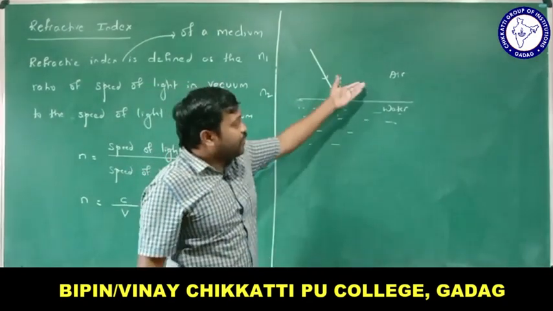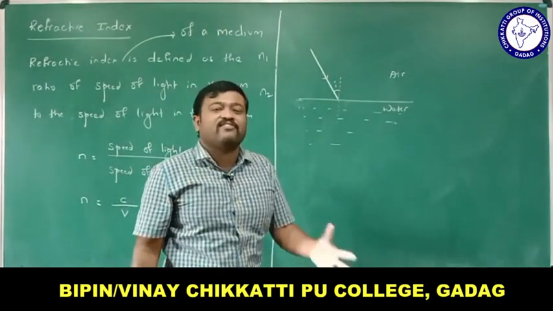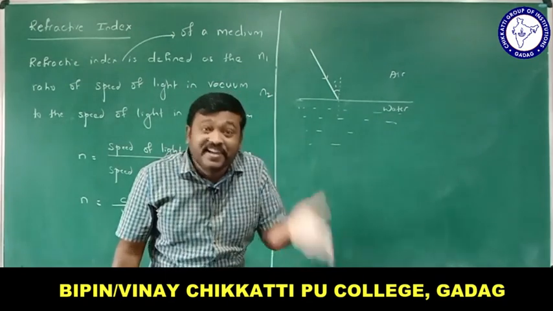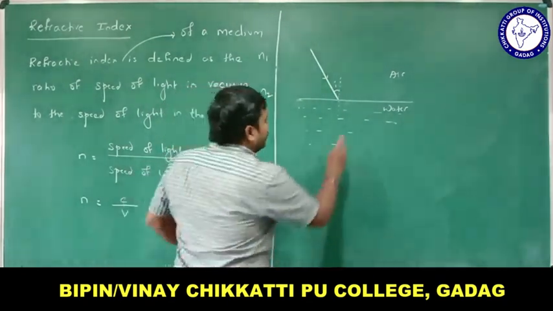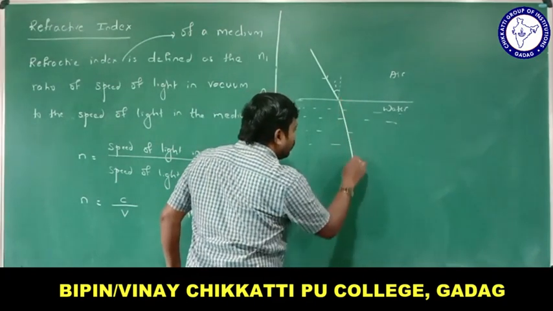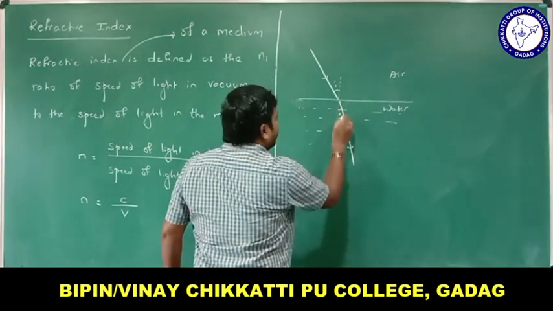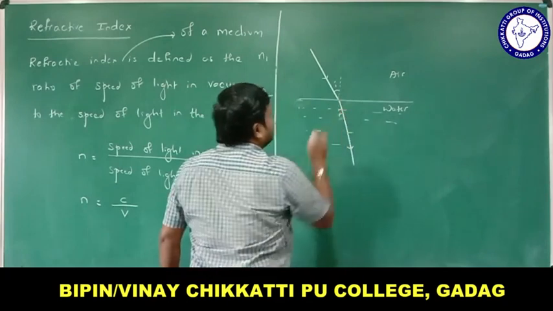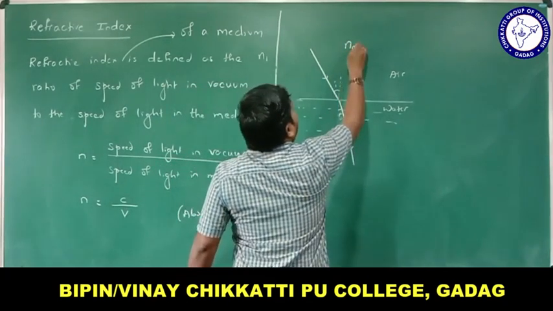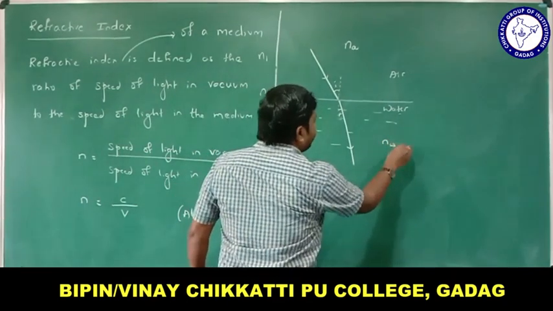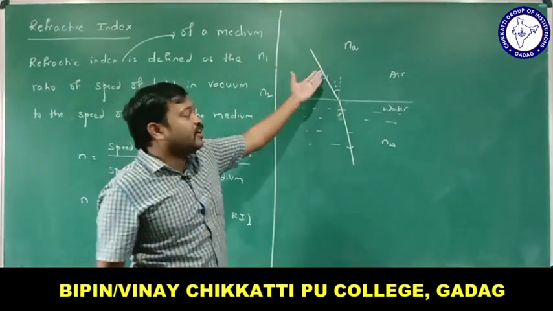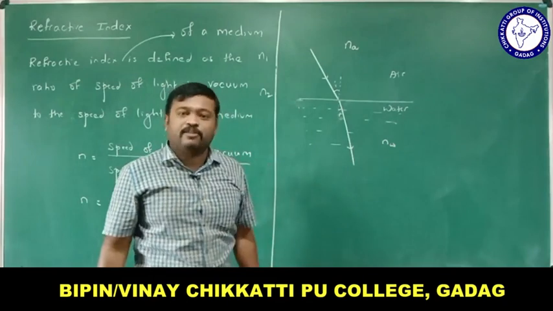It is traveling from rarer medium to denser medium. If a ray of light travels from rarer to denser, speed decreases. When speed decreases, it moves towards the normal, right? If I'm taking like this, this is the angle of refraction, right? So let me call the refractive index of air Na, and the refractive index of water Nw.